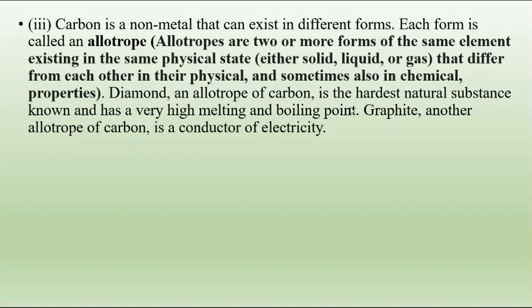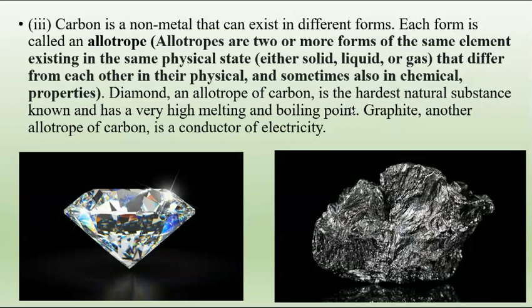Then graphite has a shiny surface and is a good conductor of electricity. Here you can see the pictures of diamond and graphite. Both are made up of carbon, but these two show properties similar to metals. Not each and every property, only a few properties.